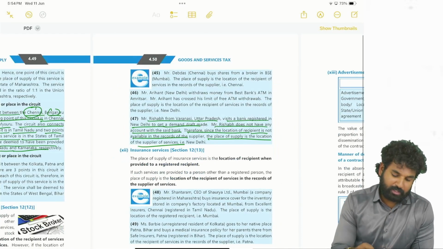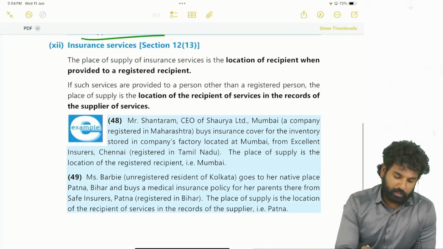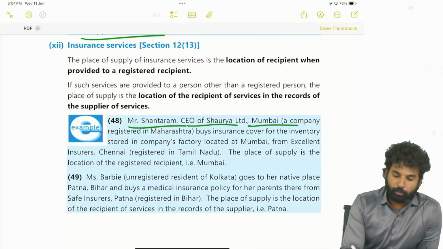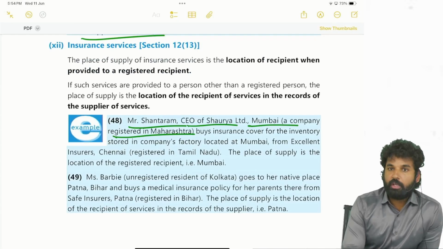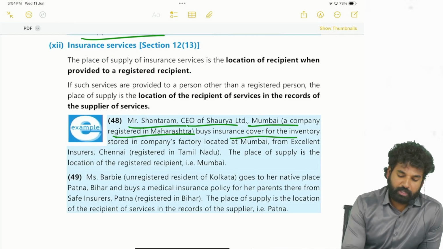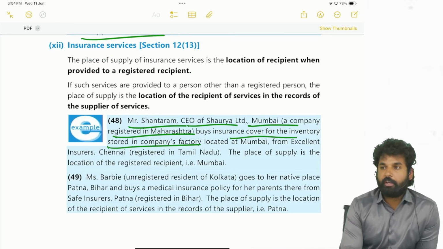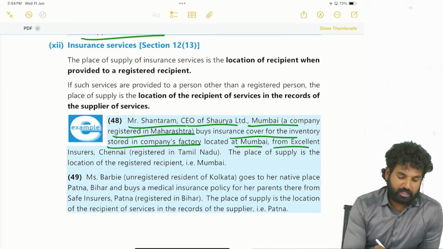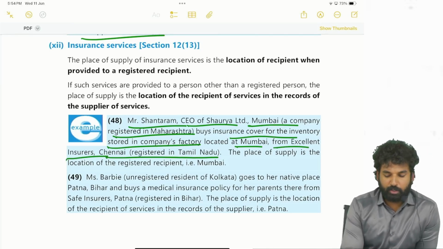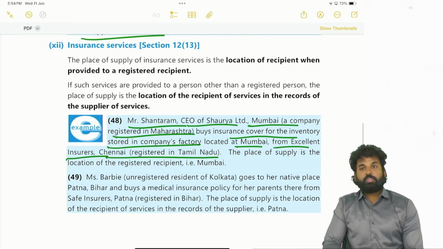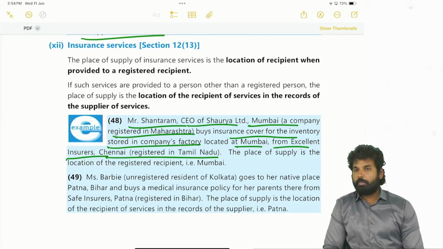Okay. Next, in case of insurance services, see, Mr. Shantaram, CEO of Shaurya Limited, Mumbai, a company registered in Maharashtra, buys insurance cover for their inventory stored in the company's factory located at Mumbai from Excellent Insurance, Chennai, registered in Tamil Nadu. So when insurance services are provided to a registered person, the place of supply will be the location of such registered person.